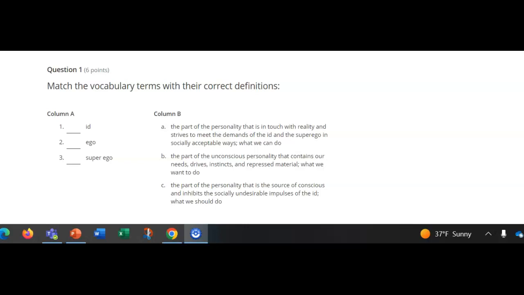Match the vocabulary terms with their correct definitions. Column A: 1. id, 2. ego, 3. superego. Column B: A, the part of the personality that is in touch with reality and strives to meet the demands of the id and the superego in socially acceptable ways.